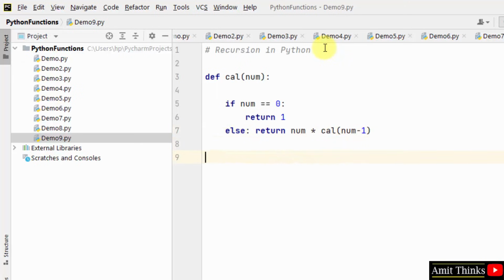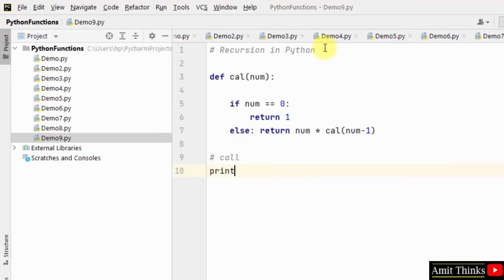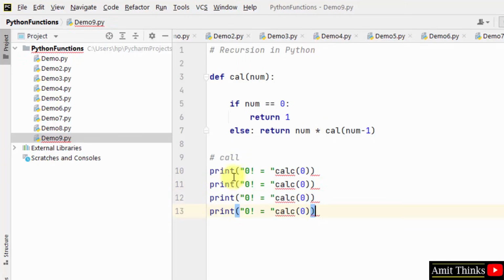So let's say you just called the function. Let's say we are finding 0 factorial initially. So I'll just pass 0 here. In the same way I'll work around different approaches. Let's say 1 factorial, I passed 1.